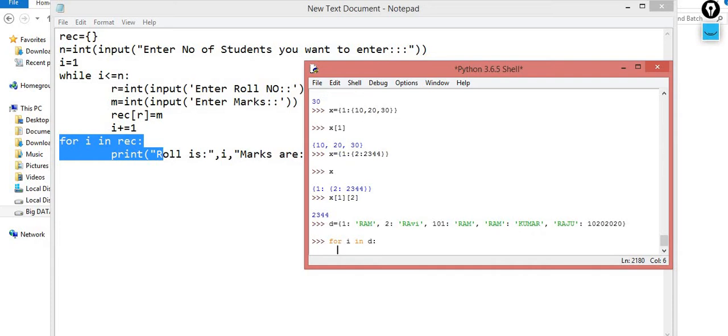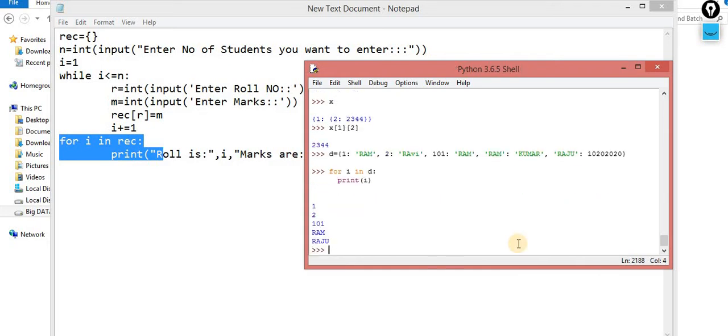Now what will I contain? In the first iteration I will contain 1. In the second iteration I will contain 2. In the third iteration I will contain 101. Next iteration Ram. Next iteration Raju. Let me print this I, so the picture will be clearer. Now you can see you are getting 1, then the next key 2, then the next key 101, again Ram, again Raju. You will get this type of data.